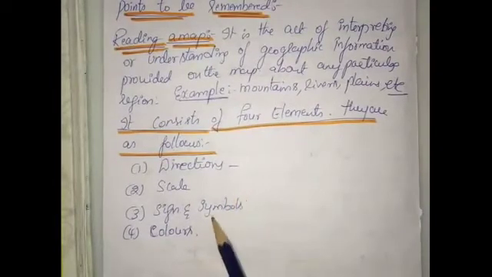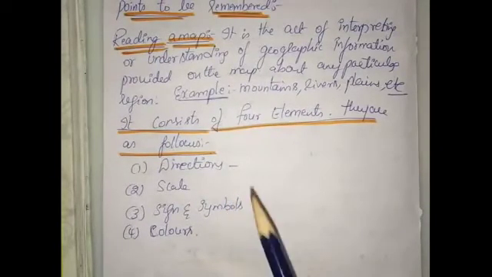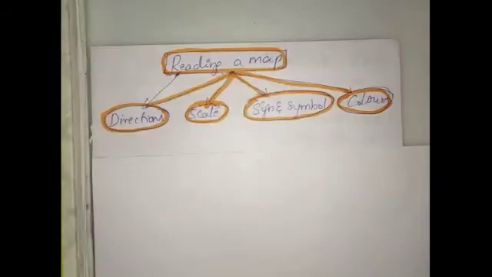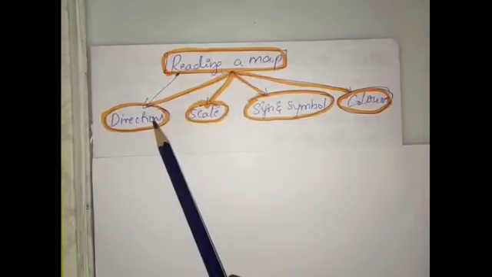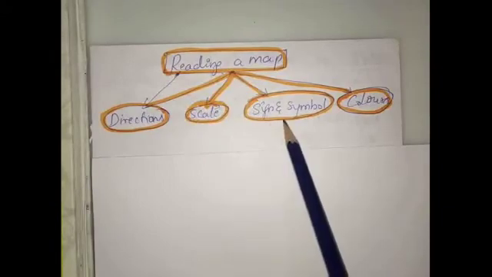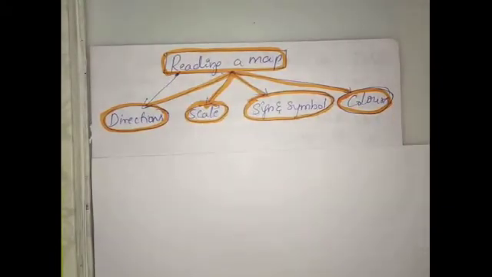These are the four things generally we see in a map. So dear students, in a map, we see the main things: directions, scale, signs and symbols, and colors.